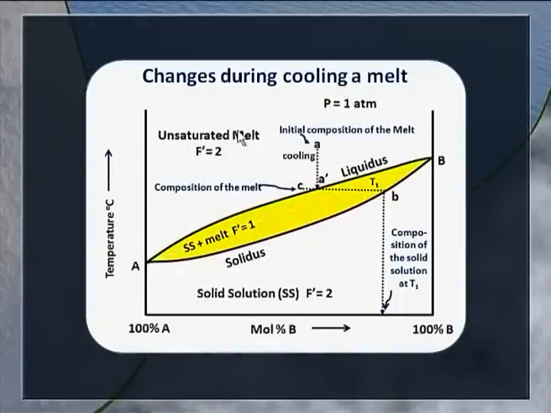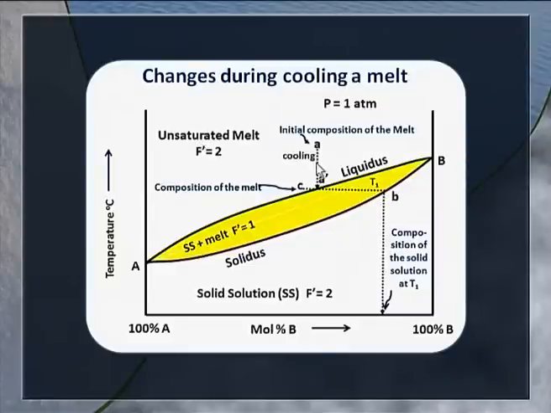Now, let us look at how these phase diagrams are useful. You take a melt having an initial composition corresponding to point A and try to cool this along the line shown here. Cooling is allowed because it's a bivariant system.